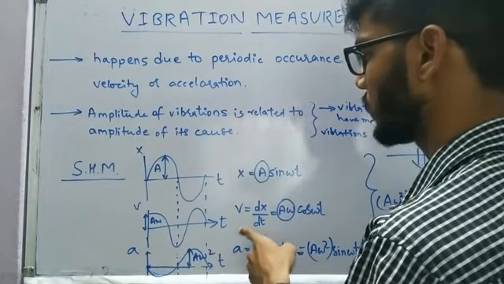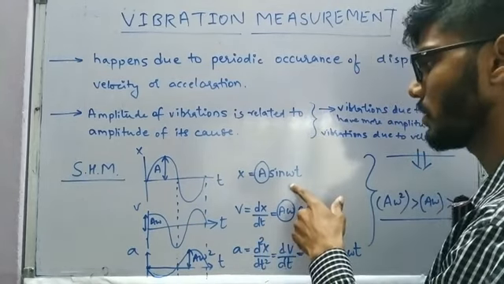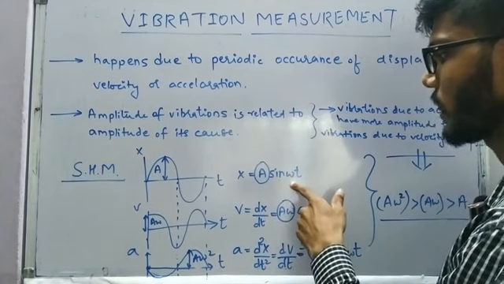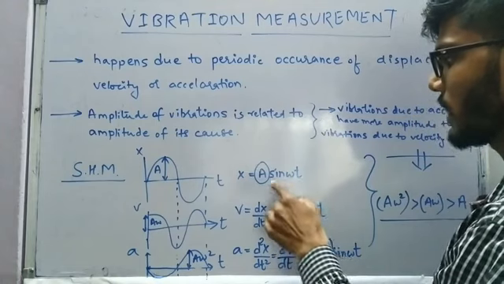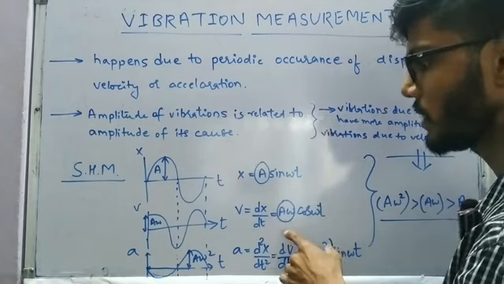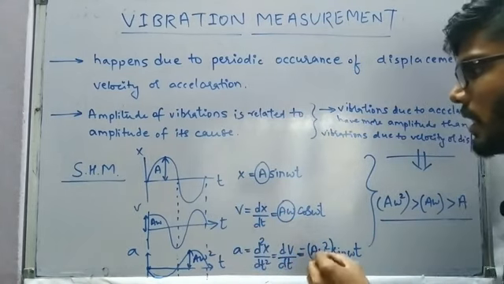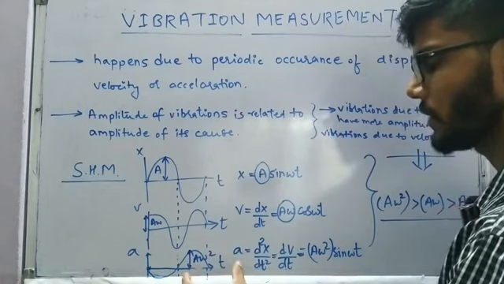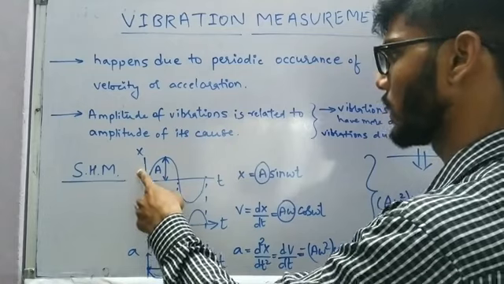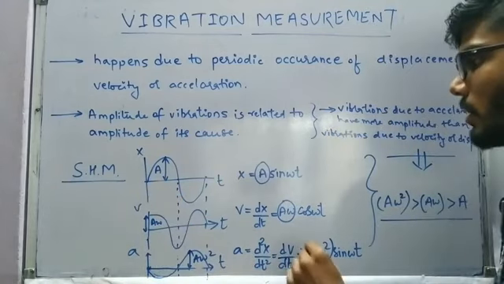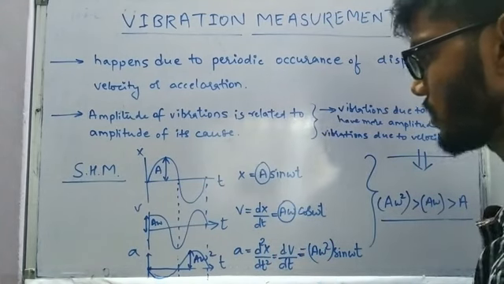To get the velocity term, we have to differentiate the displacement with respect to time. The differentiation of sine is going to be cos, and the omega term, which is multiplied with t, is a constant and comes out. So it is going to become a times omega cos omega t. We can see the amplitude is going to be a omega this time in case of vibration due to velocity. Then if we wish to know the amplitude of vibration due to the acceleration, we have to differentiate either the displacement two times with respect to t, or directly we can differentiate velocity with respect to time. So only one time differentiation we'll have to do.